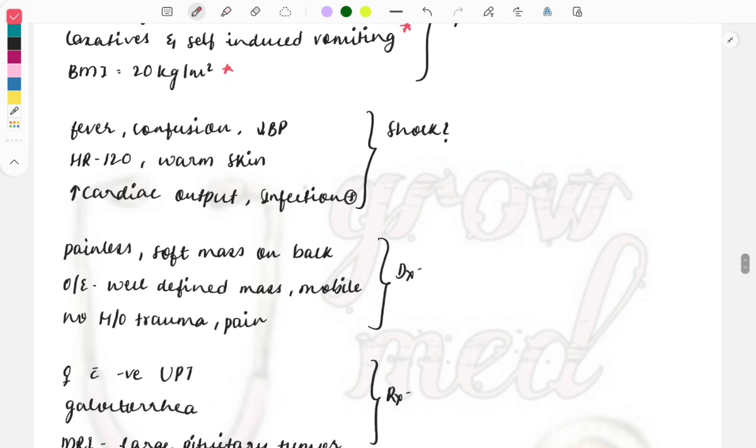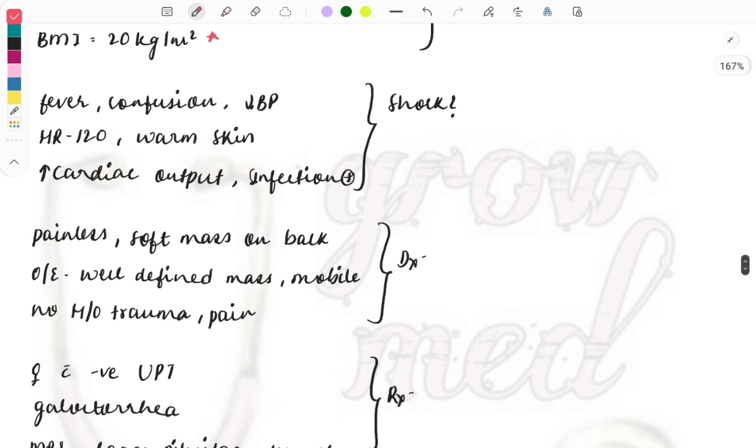Fever, confusion and hypotension are there. Heart rate is 120 and the skin is warm, with an increase in the cardiac output, and it shows infection. So what kind of shock is it? As we are dealing with infection here and the skin and peripheries are warm, this type of shock is septic shock. In septic shock we can see these kinds of features, and septic shock is mainly associated with infections. Whenever there's an infection in the body, bacterial or viral, it will lead to vasodilation and the blood flow will increase to the periphery. That's why warm skin will be there, and these are the features seen with it.